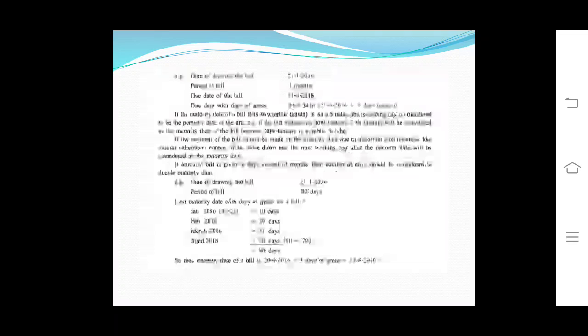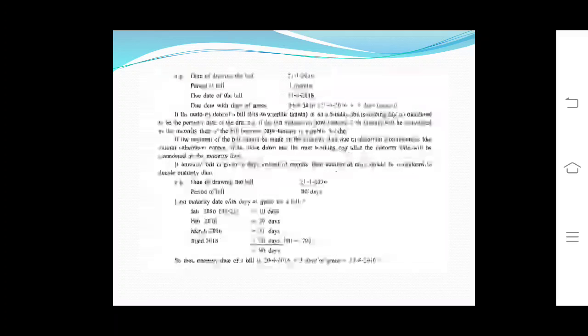Okay, for example, date of drawing the bill 21/1/2016, period of month of bill is 3 months, and then due date of bill will be 21/4/2016, but 21/4/2016 will be the due date of bill without days of grace. So actually the due date will be found by adding 3 more days, that is days of grace. So that will be